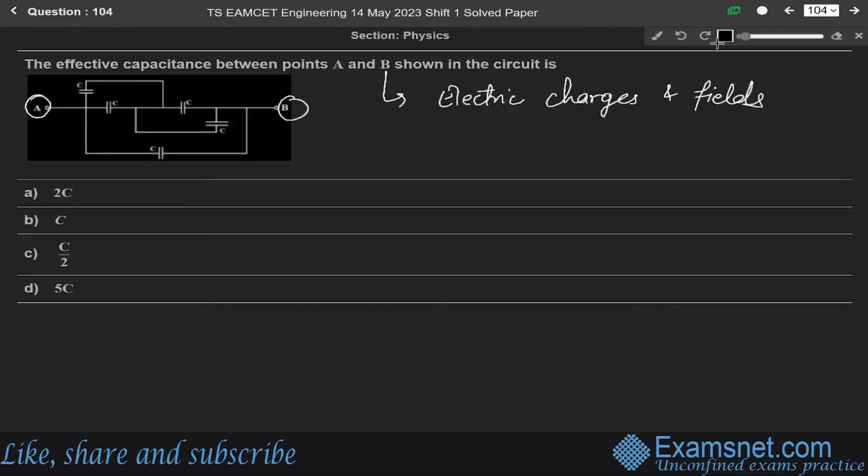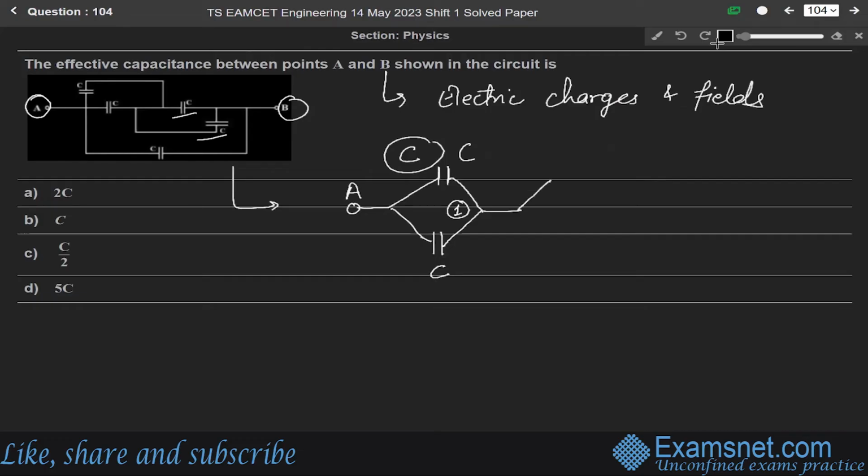Since each capacitor has a capacitance of C, this circuit can be simplified like this. Let us say this is point A. This is C and C, so we can draw it like this. This is C and this is another capacitance C. Let us say this is 1. Now this combination is again C, C, so we can draw it with a capacitor C and another capacitor C. Let us number this as 2.